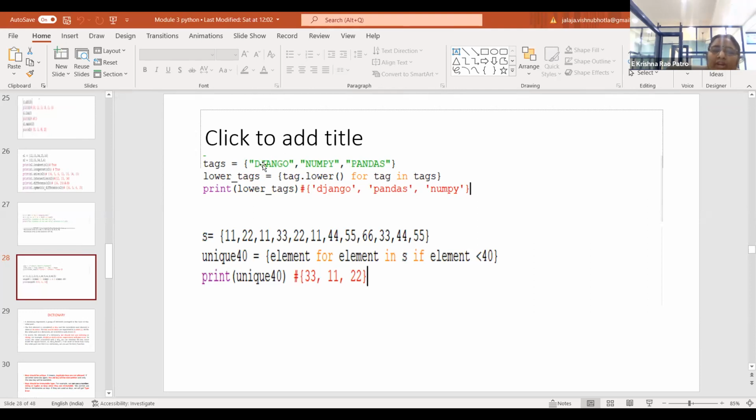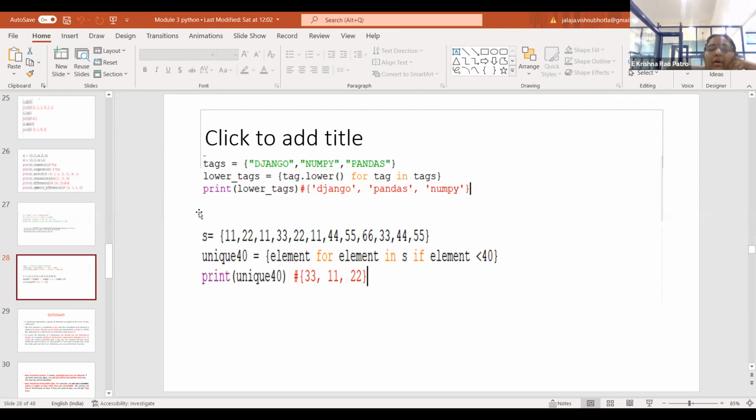In order to traverse these strings one after the other, I need a loop, so again I am taking a for loop. Each string is converted into lowercase using the function lower. So I am printing all the strings, and all the strings are converted into lowercase and displayed here.